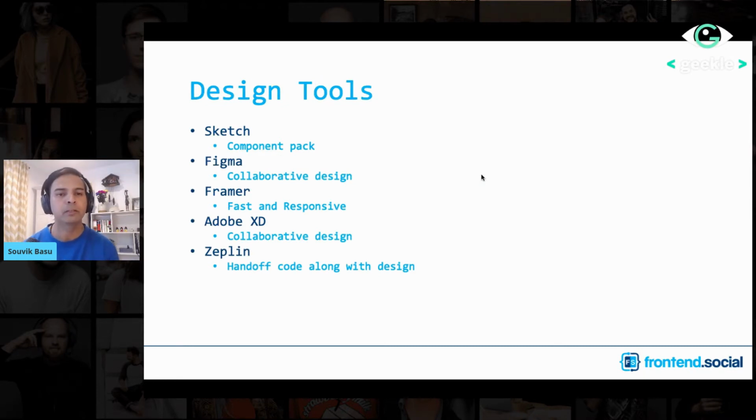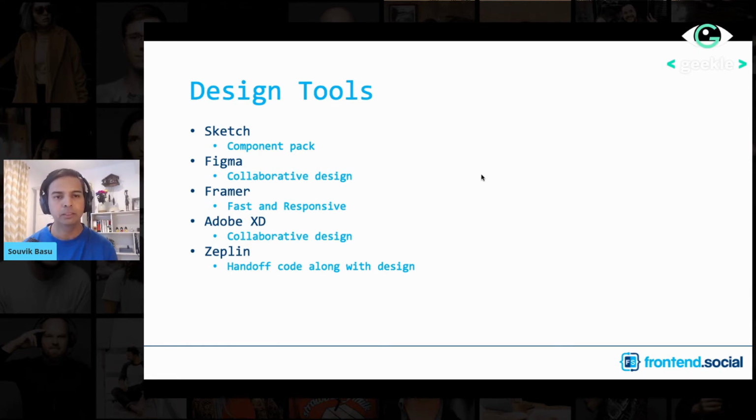Now, there will be a lot of design tools that you can use while you are designing your product. A lot of you might have already used a few of these. If not, this is a good list that you can look at. Sketch is a very basic and good tool for prototyping as well as designing your application.